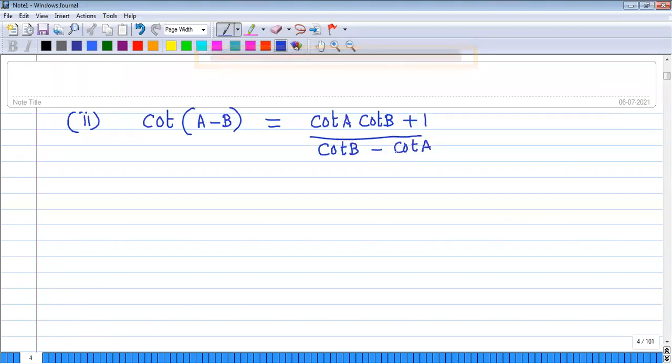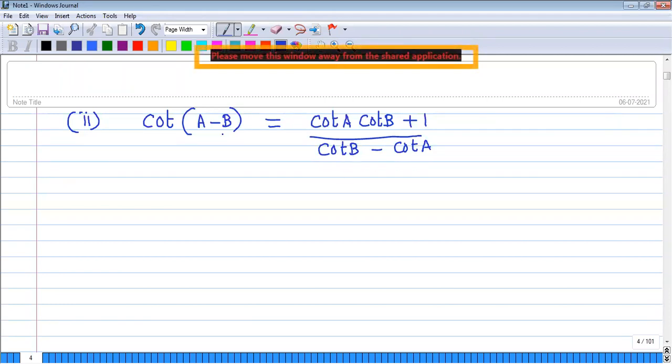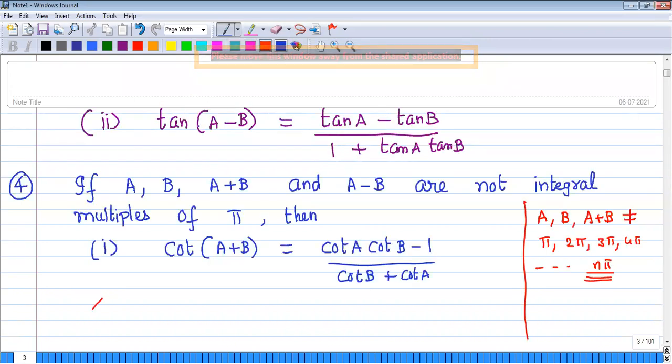To follow the symmetry, you might have observed that cot of A plus B I have written as cot A cot B minus 1 by cot B plus cot A. Understood now? So here, for cot of A minus B, we get cot B minus cot A. Here also the condition is that A, B, and A minus B should not be integral multiples of pi. What is the point number now? Fifth point, I think.